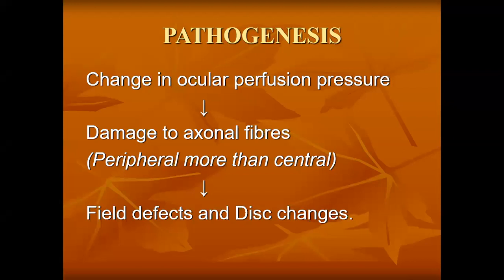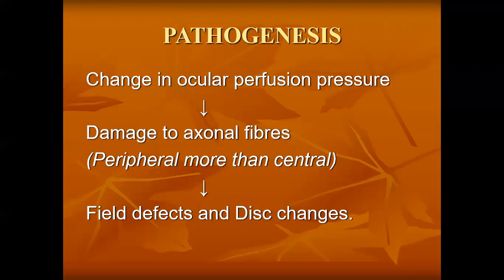What is good for the eye? Increased perfusion pressure. What is bad for the eye? Decreased perfusion pressure. And when will the perfusion pressure increase? When the intraocular pressure reduces. When will the ocular perfusion pressure reduce? When the intraocular pressure increases. So both of them are inversely related. If the intraocular pressure increases, the perfusion decreases. When the perfusion decreases, it directly damages two nerve fibers in the retina. Number one, retinal nerve fiber layer.